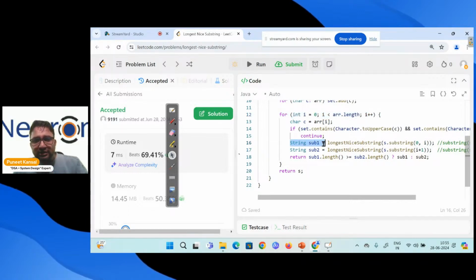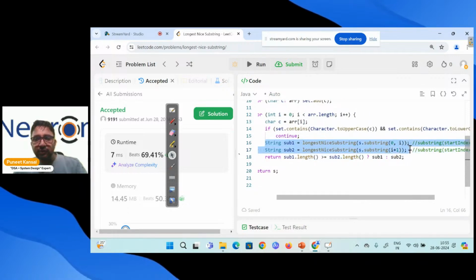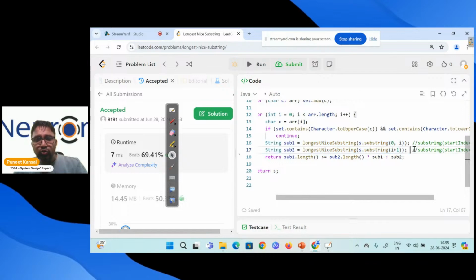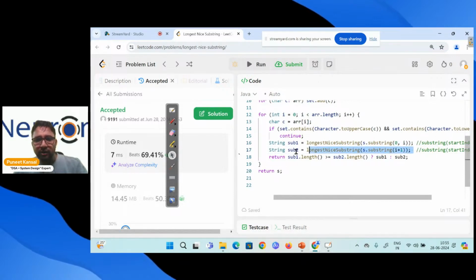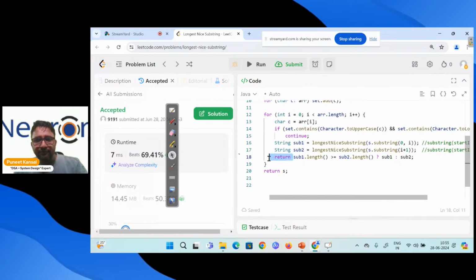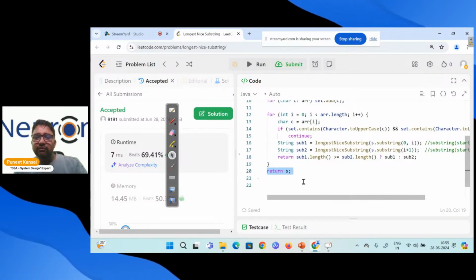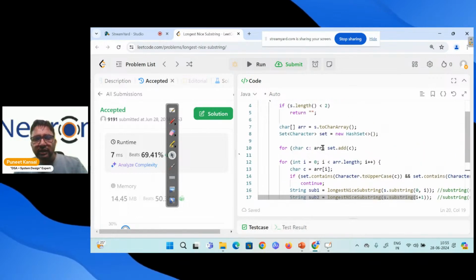Otherwise, if we find some character that doesn't have its counterpart, then we divide into two parts, left part and right part. After solving the left part and right part, we find which one is greater, the left substring or the right substring. Whichever is greater, we return that. We keep doing this, and at the end we return our string, whichever we receive at the top. Fine, this is the Java code.